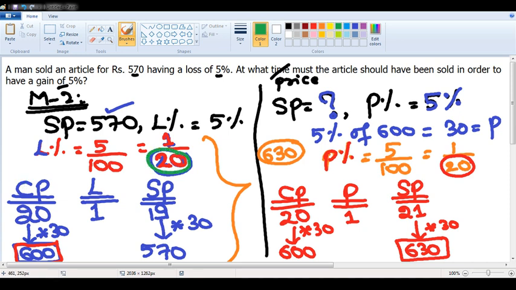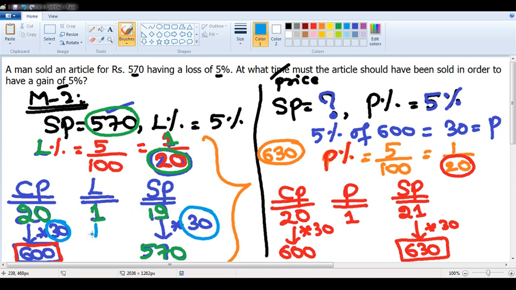So I wrote cost price as 20, right? If it is loss percentage, the numerator is loss. Loss is 1 rupee. Cost price is 20, loss is 1. That means the selling price is 19 rupees. But according to the question, selling price is 570. 19 should become 570. 19 into which number is 570? 19 into 30 is 570. 20 also multiply by 30. 20 into 30 is 600.